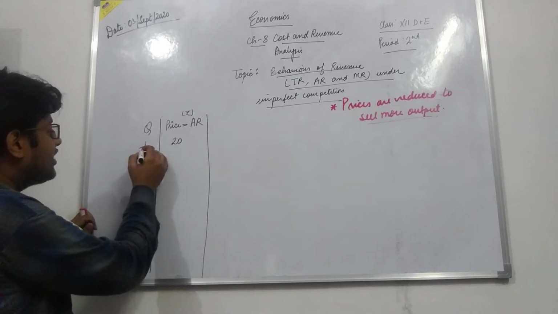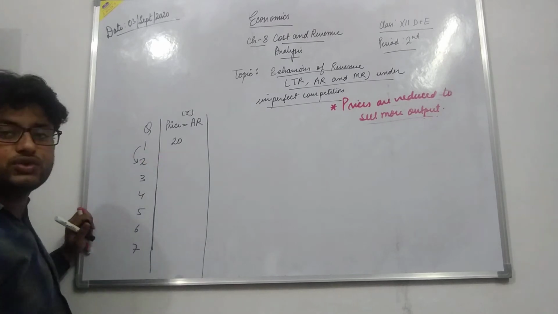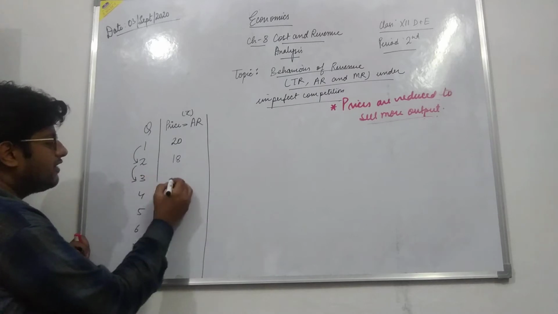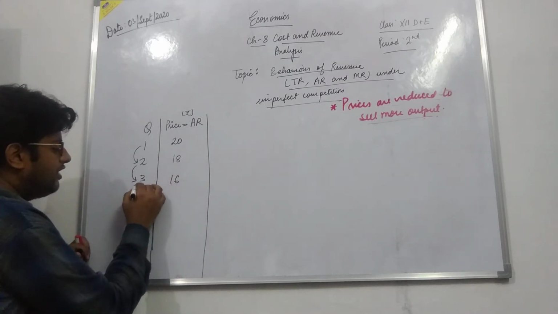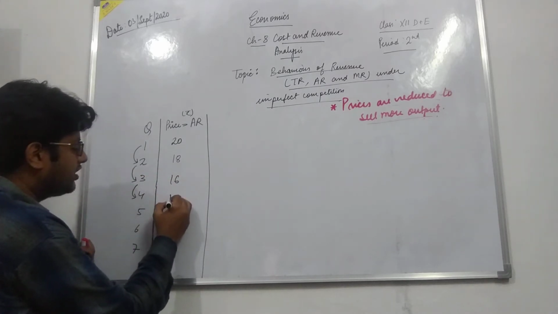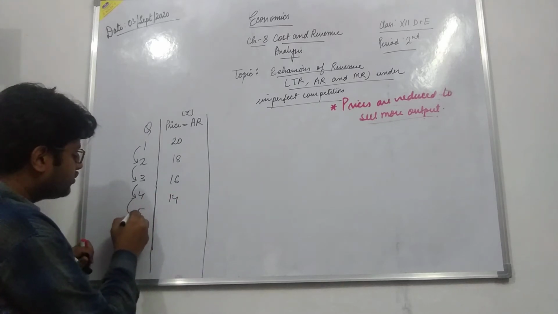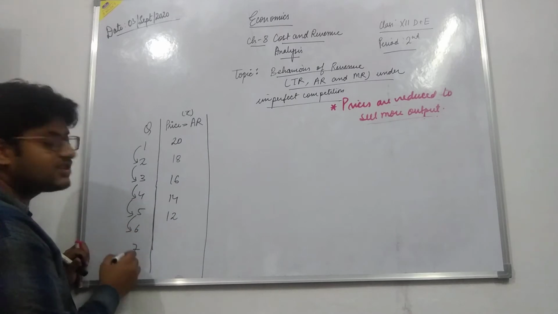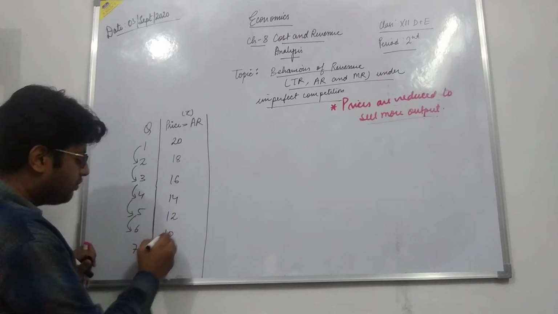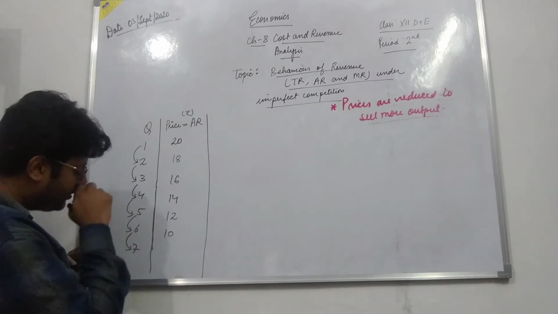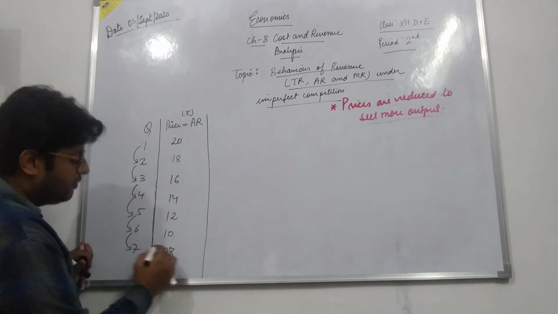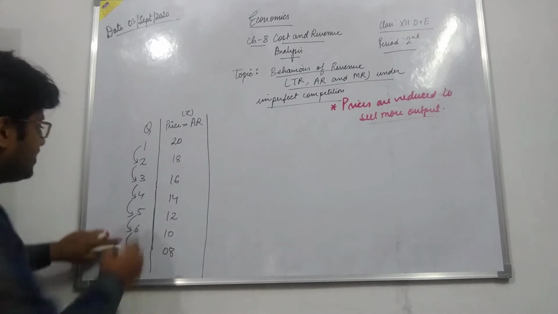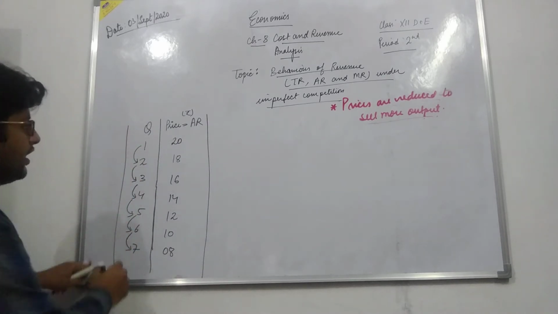Okay, that means when he has to increase the output from 1 to 2, he will charge 18 rupees. Then from 2 to 3, he will charge 16 rupees. Then from 3 to 4, he will charge 14 rupees. Then from 4 to 5, he will charge 12 rupees. Then coming from the 5th to the 6th unit, he will charge 10 rupees, and coming to the 6th to 7th unit, he will charge 8 rupees.